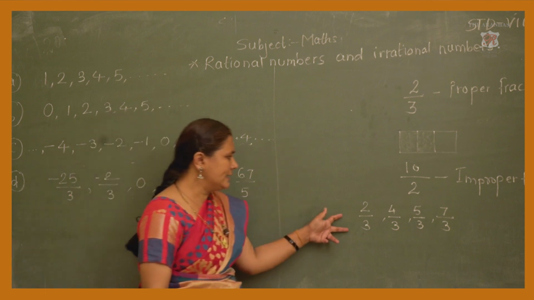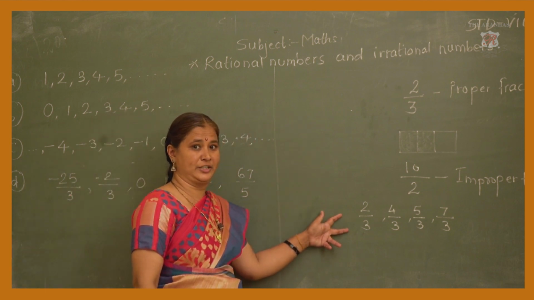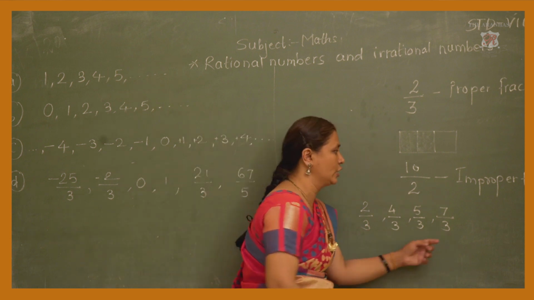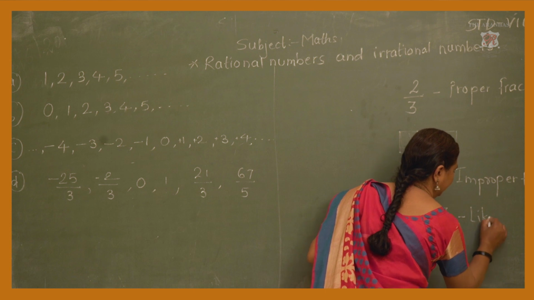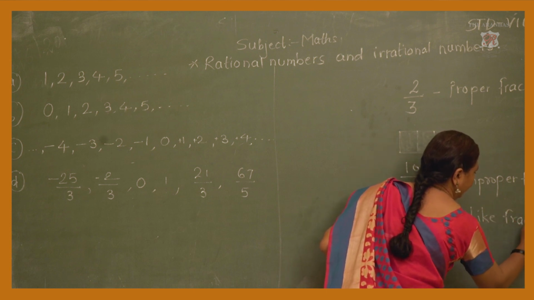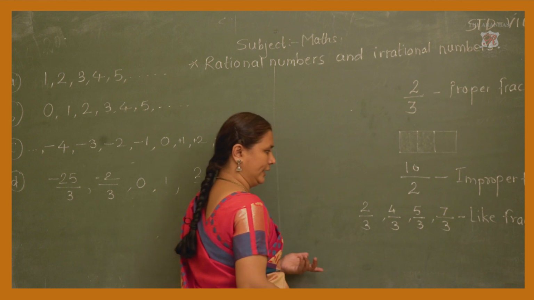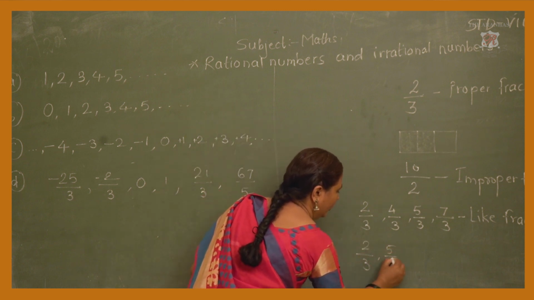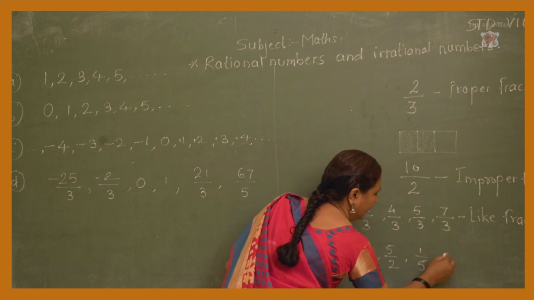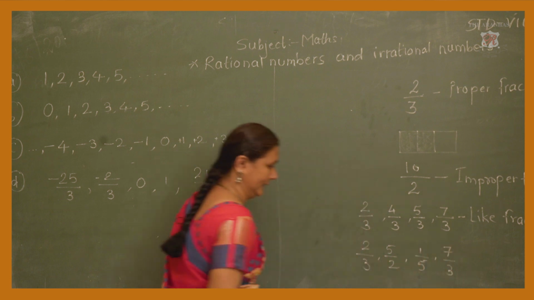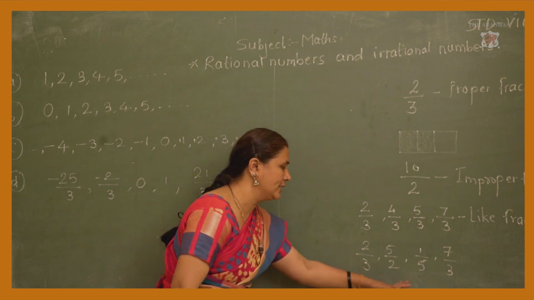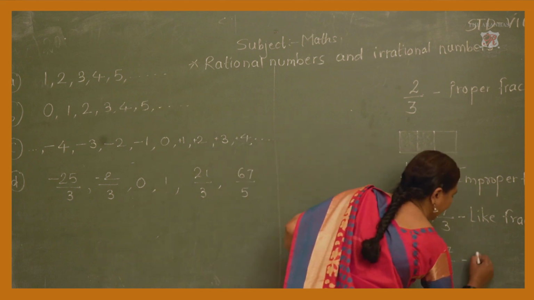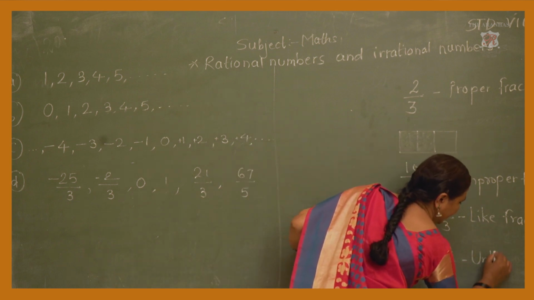These are like fractions, because when the denominators are equal, it is called a like fraction. For unlike fractions, we write a mix: 2 by 3, 5 upon 2, 1 by 5, 7 upon 3, like that. In these fractions, the denominator is not always the same. So it is called an unlike fraction.